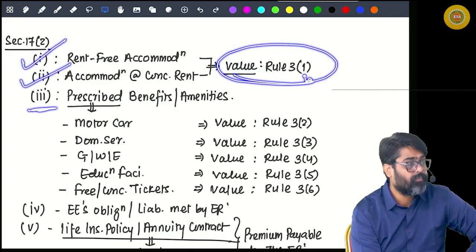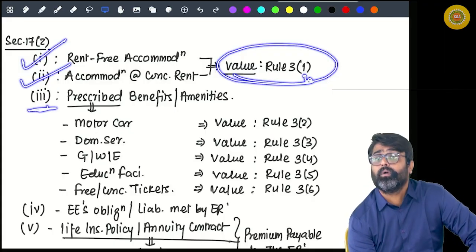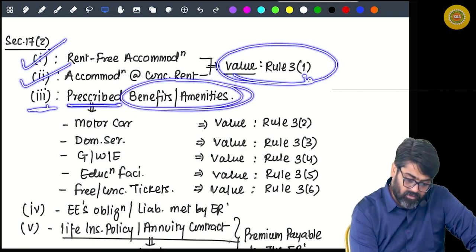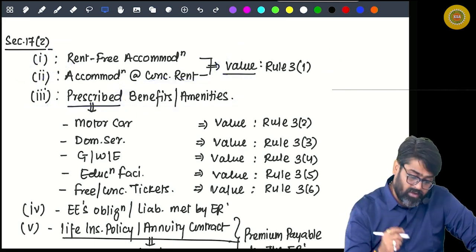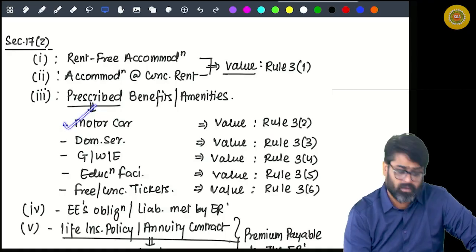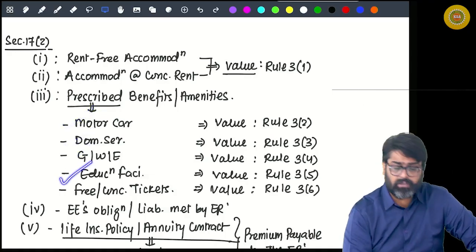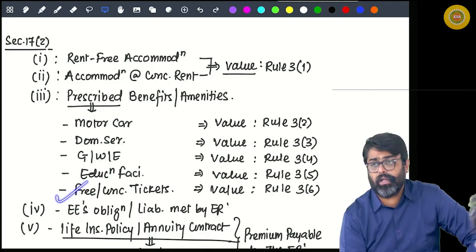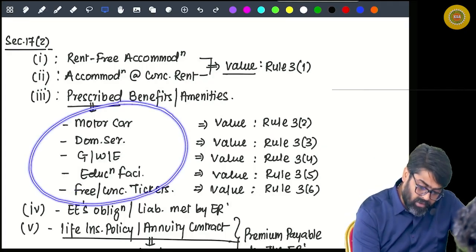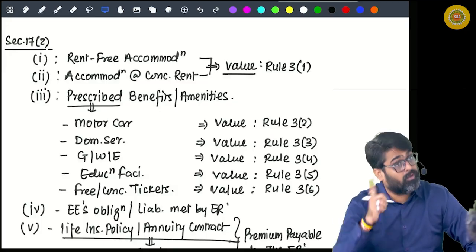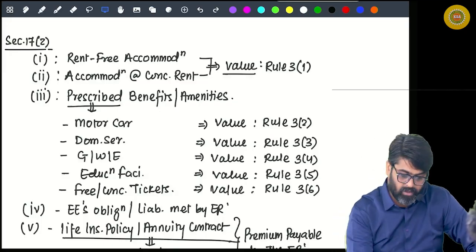Now, clause 3. Clause 3 talks about prescribed benefits or amenities. What are the benefits prescribed? Motor car facility, domestic servants, gas, water, electricity, educational facility, and free or concessional tickets. If any of these 5 benefits or amenities are given to you, then their value will also be calculated as per rules.